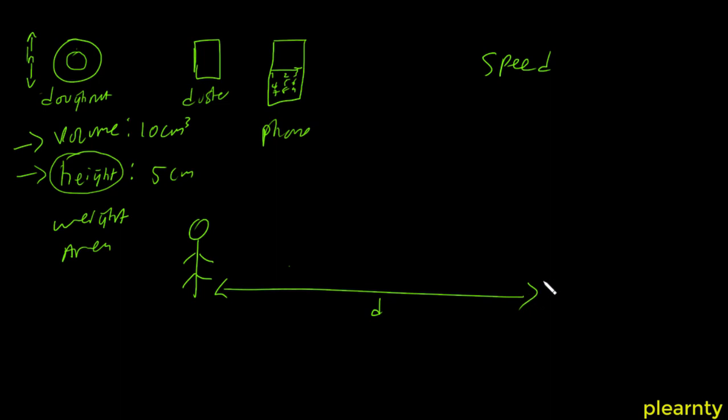So let's say the distance here is D and the time is T. So we can say the speed of Tade depends on the distance he covers and the time it took him to cover the distance. The formula for speed is distance over time.